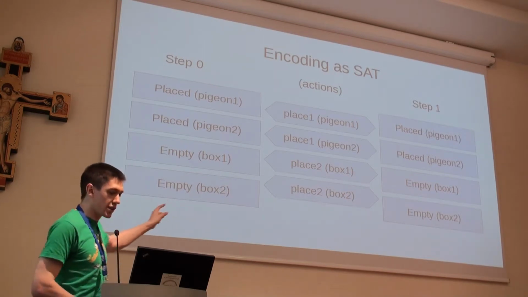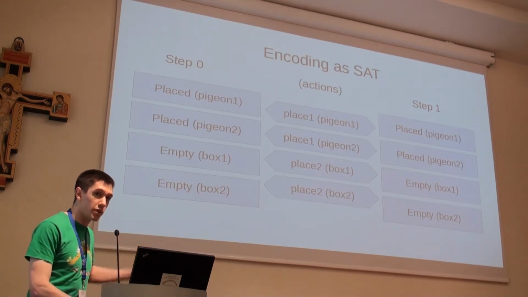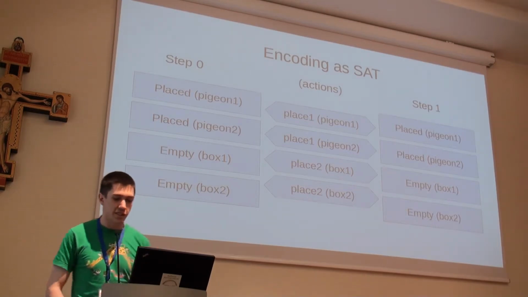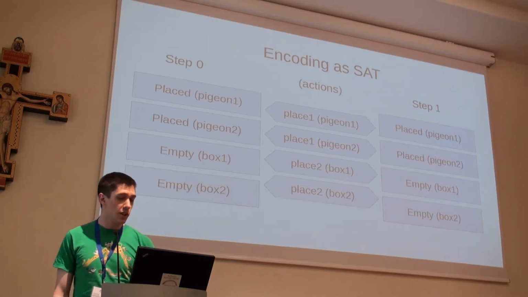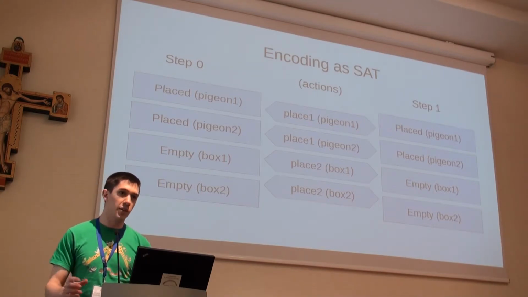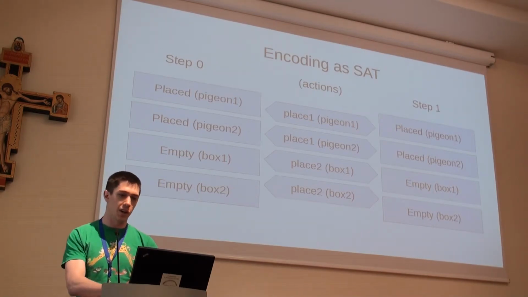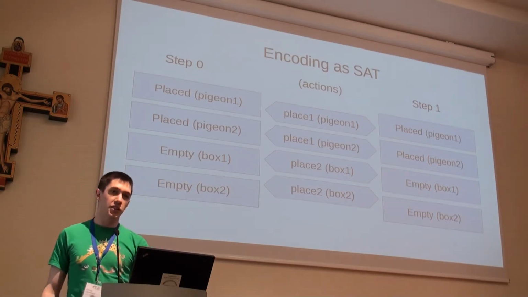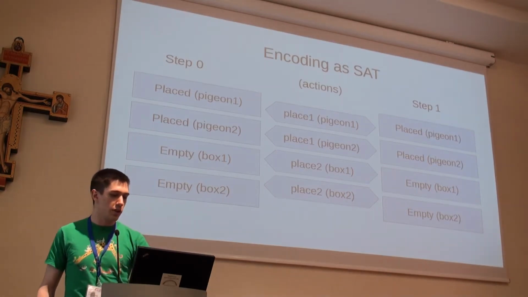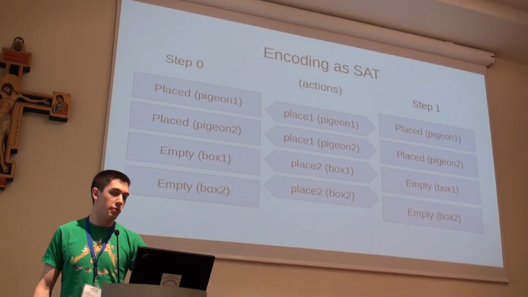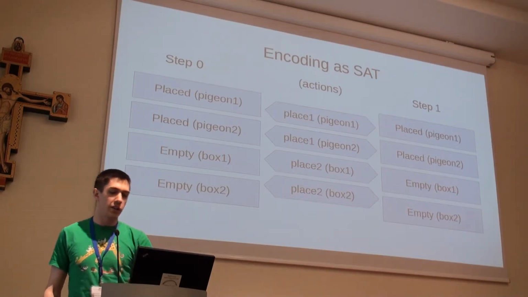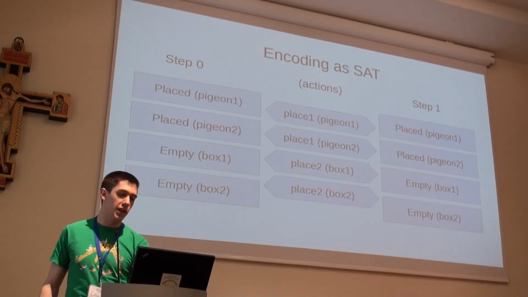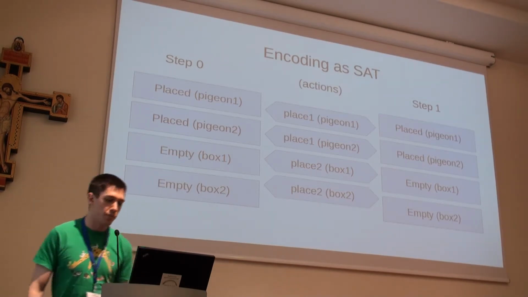Each of these boxes on the slide represents a Boolean variable. This being SAT, they're all existential variables. So we'll say that there exists an assignment true and false to each of these, such that the formula is satisfied. The constraints are invisible right now, but they're pretty obvious. The actions imply their preconditions, so this place pigeon one action implies that the pigeon hasn't already been placed. And the facts imply a disjunction of the actions which achieve them.